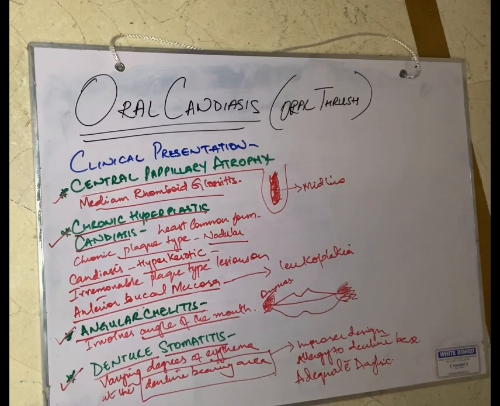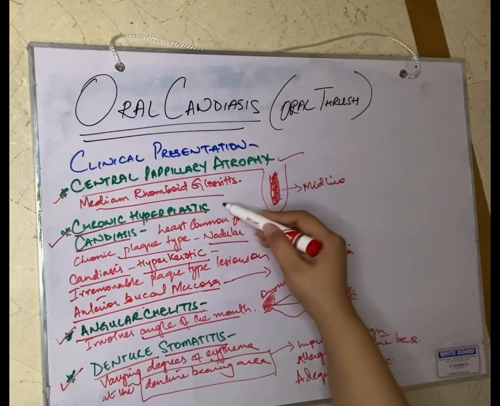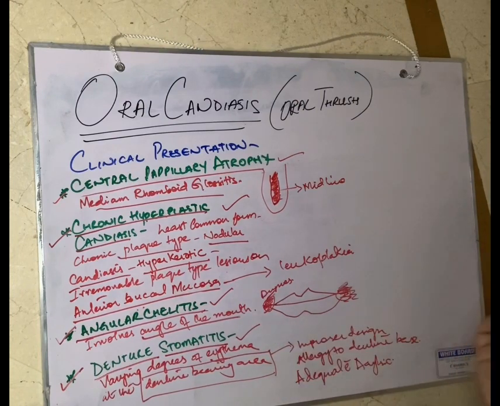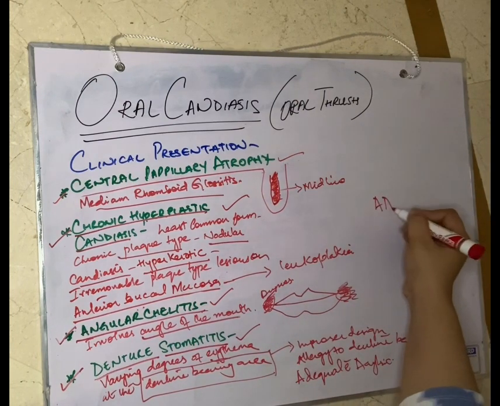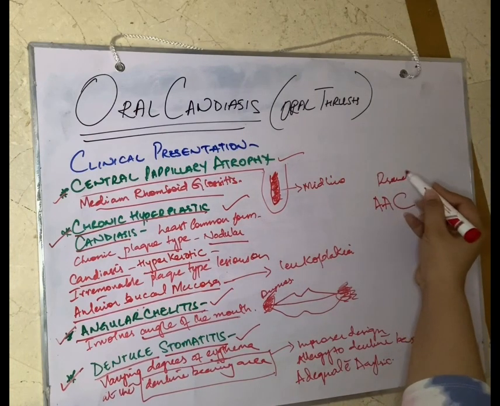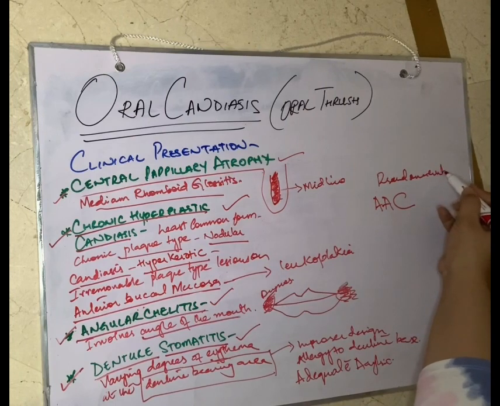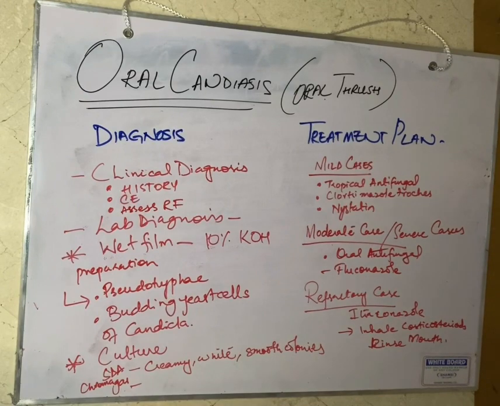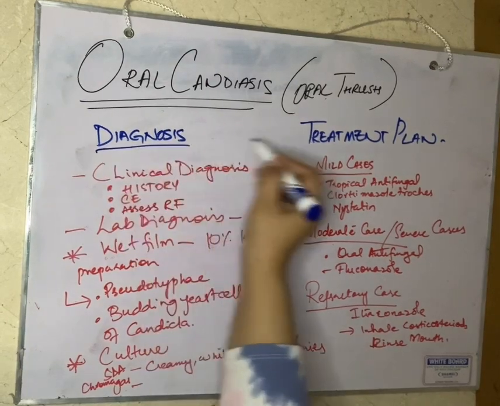So all these were the clinical presentations of oral candidiasis: central papillary atrophy, chronic hyperplastic candidiasis, angular cheilitis, and denture stomatitis. Other than these, we know acute atrophic candidiasis, and the most common form is pseudomembranous candidiasis. Now we will be discussing the diagnosis and the treatment plan of oral candidiasis or oral thrush.